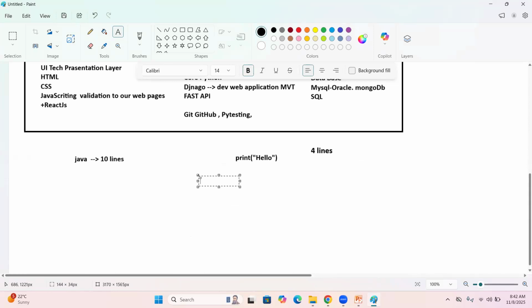After that, we can focus on NumPy, the next one pandas, matplotlib, and scipy. These are the libraries. Once you understand these libraries, we go with the Power BI tool. And along with that, SQL is mandatory.